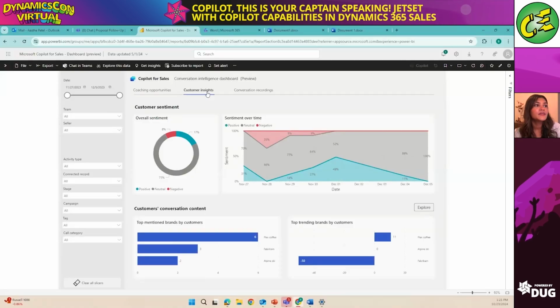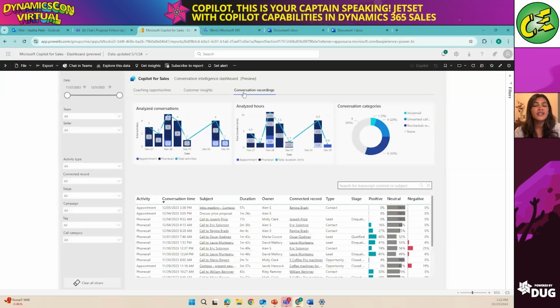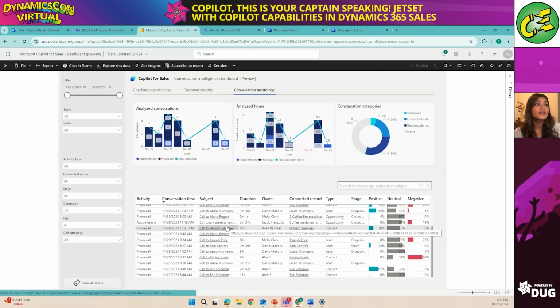Moving into the sentiment analysis, we can take a look at, hey, do we have more positive sentiment when our sellers are talking to customers, or is it more negative? And if it is negative, how do we improve this sentiment, right? So another way to just dig in deeper, make sure that we're coaching our sellers and coaching ourselves to be better as well. Again, analyzed conversations, analyzed hours, conversation categories as well. So a lot to do. And this is in preview again.